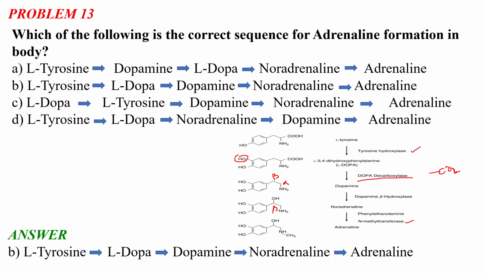Okay. So I think it is clear how adrenaline is getting formed and what is the role of each and every enzyme, and how it is happening. Okay. Now quickly I will move toward our next problem.